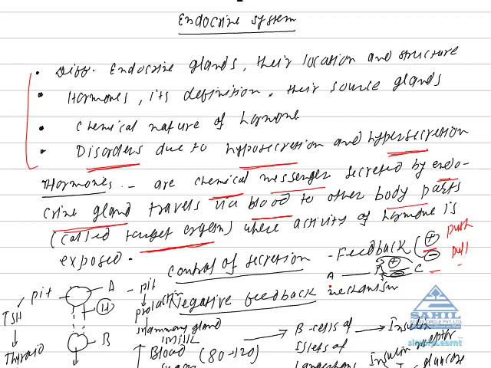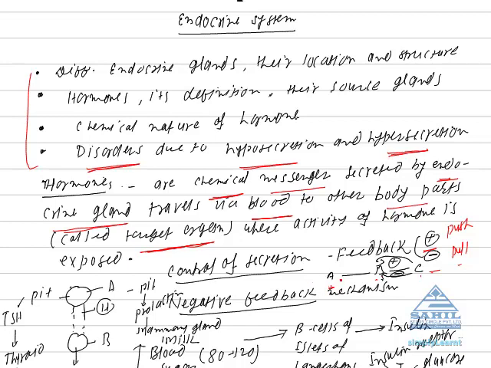Suppose in this diagram, in this flow chart, there are three alphabets: A, B and C. A is a stimulus, B is an endocrine gland, and C is a hormone. In this flow chart, you can see a hormone is secreted from an endocrine gland in response to some stimulus.